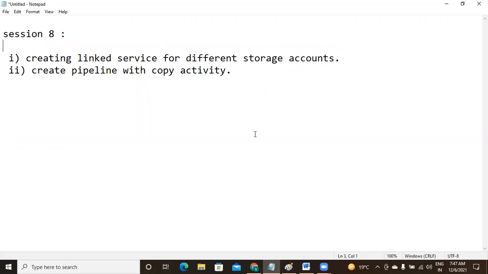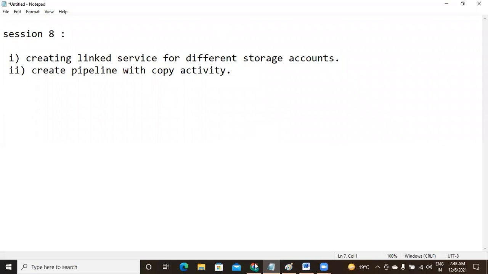So in last class, did you remember? We have two containers, but both containers are in same storage account. Now I want to go for two different storage accounts. At that time, multiple linked services we need to create. Got it. So different data sets. For one data set, you have to use one linked service. For another data set, you have to use another different linked service. Got it.